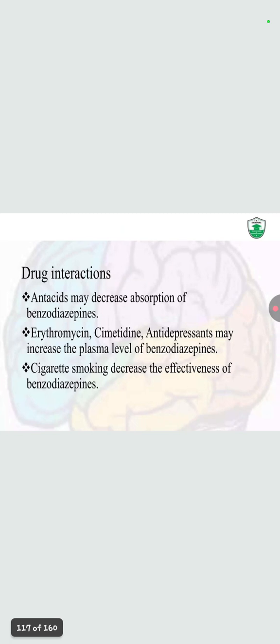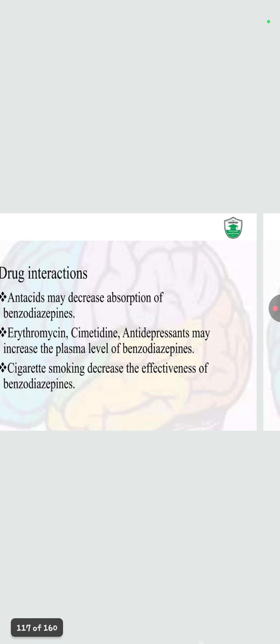Drug interaction: NSAIDs may decrease the absorption of benzodiazepines. Erythromycin, cimetidine, and antidepressants may increase the plasma level of benzodiazepines. Cigarette smoking decreases the effectiveness of benzodiazepines. How does cigarette smoking affect the effectiveness of benzodiazepines?